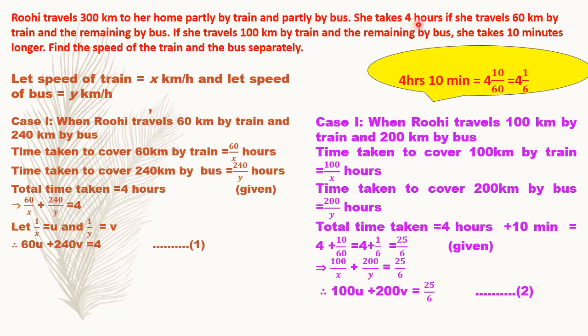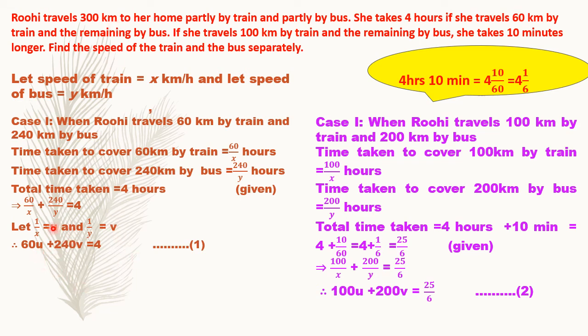She is taking 4 hours. So in the first case she is taking 4 hours, which means when you add these two times together, you are getting 4 hours. The time taken by train plus the time taken by bus is equal to 4 hours to reach her home. And her home is how far? It is 300 kilometers away from the destination from where she has started.